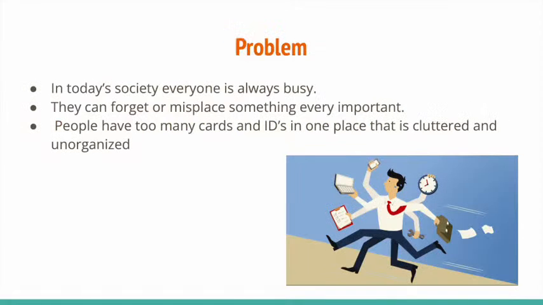In today's society, everyone is always busy. On average, a person forgets 4 important things. They forget or misplace something very important, like sometimes their cards, and sometimes they forget to pay their bills and stuff like that. People have too many cards and IDs in one place that is clustered and unorganized.